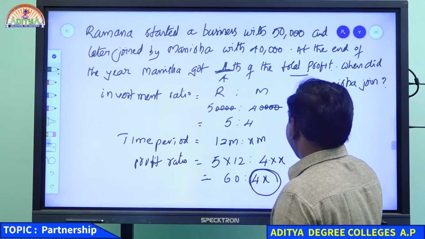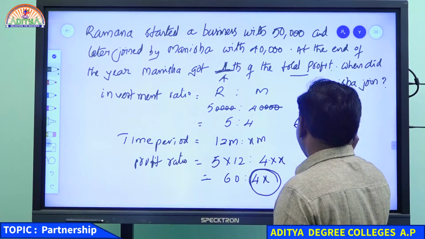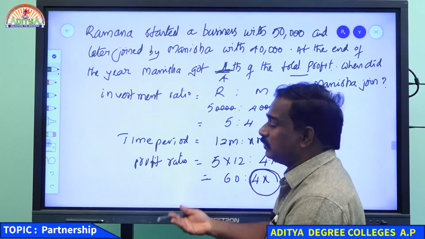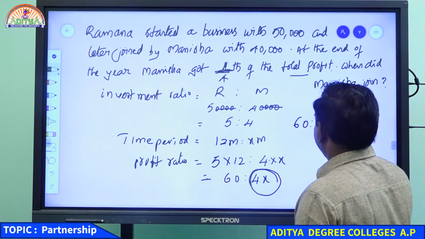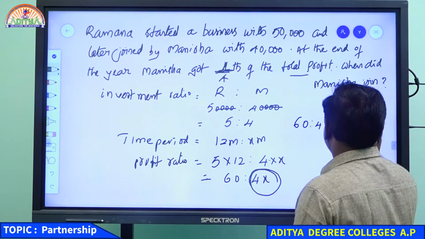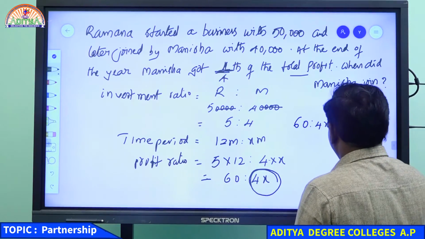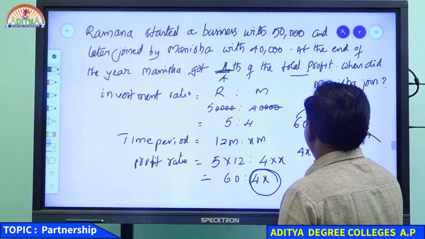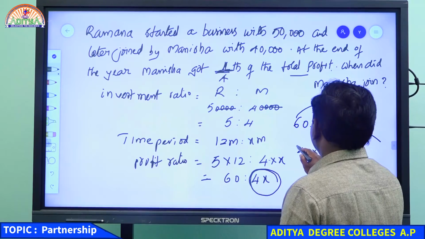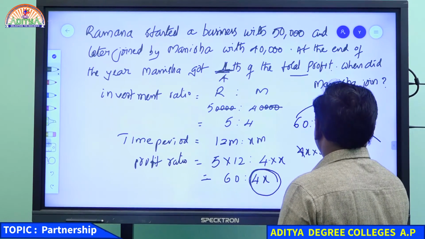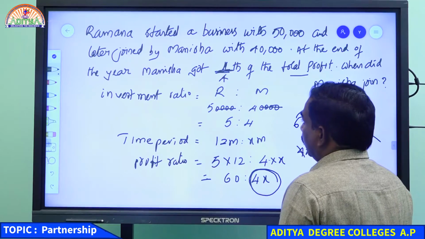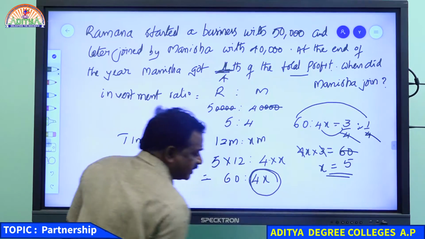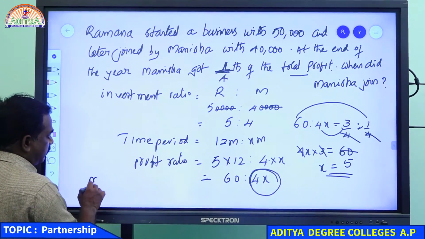60 is to 4x is our profits ratio. But Manisha got 1/4, which means the remaining 3/4 goes to Ramana. 3/4 is here and 1/4 is here. That is the profits ratio. 4 and 4 will be cancelled. Product of extremes equals product of means: 4x into 3 equals 60, so 12x equals 60, so x equals 5. She was in the business for 5 months, so Manisha joined after 7 months.